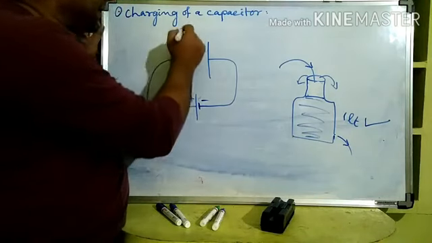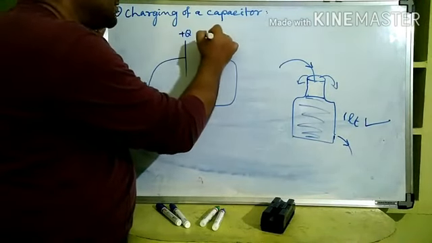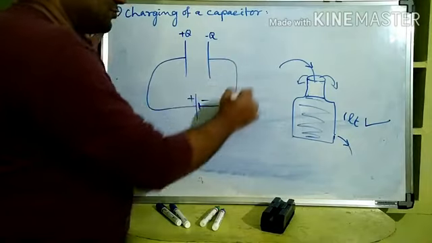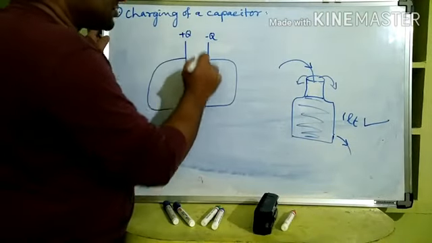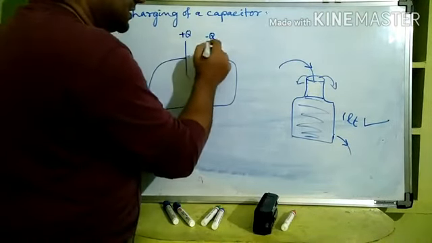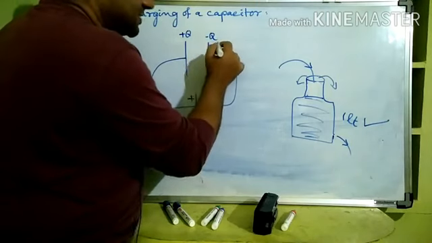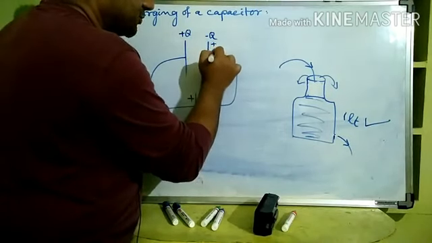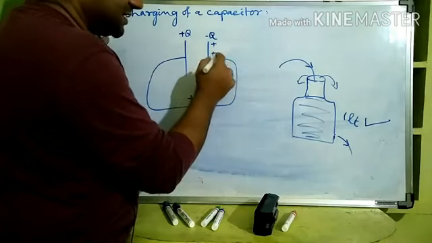Now this will give it a plus Q charge and this will give it a minus Q charge. But here one side will be minus Q and one side by induction will be plus Q, right?